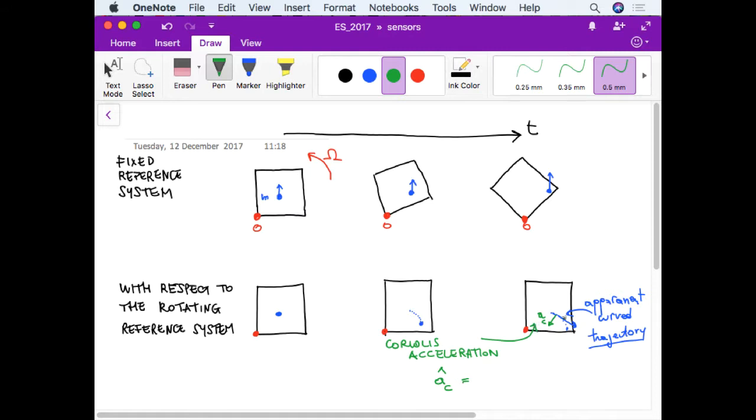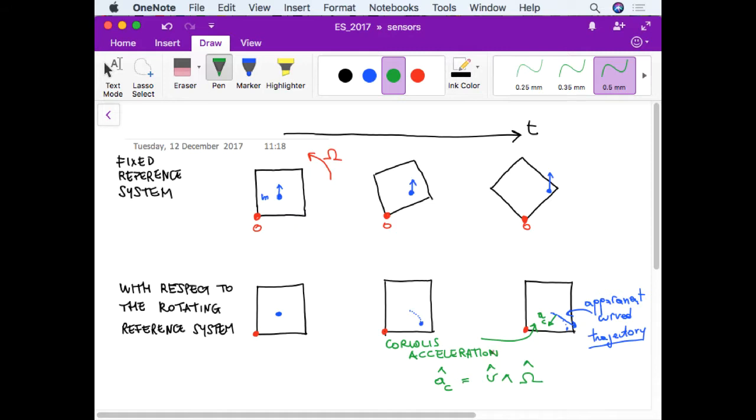One is that in order to have a curved trajectory, the Coriolis force must be perpendicular to the relative velocity of the body in this rotating reference system, and therefore you have a vector product, and then it's also proportional to the rotation velocity of the system.